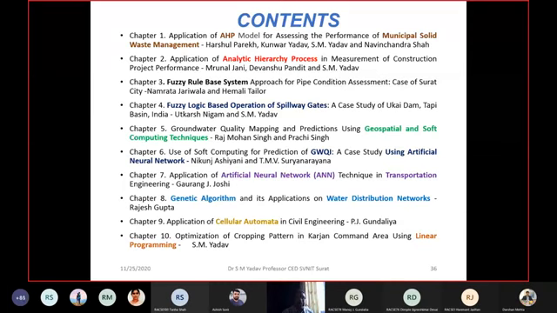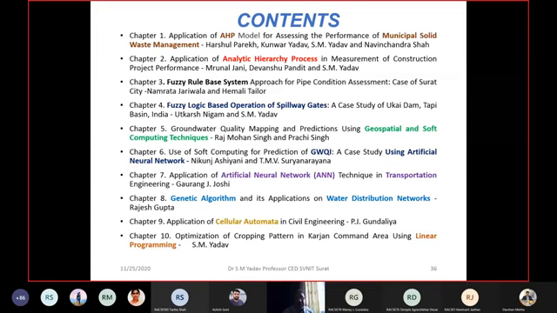If you talk of the problem areas in which these techniques are used, chapter 1 is solid environmental engineering, chapter 2 is construction management, and chapter 3 you find in water resources engineering. Chapters 6 and 7 are applied in transportation engineering. Chapter 8 is applied in the water distribution network, right?